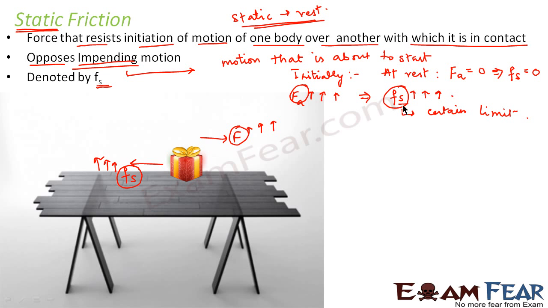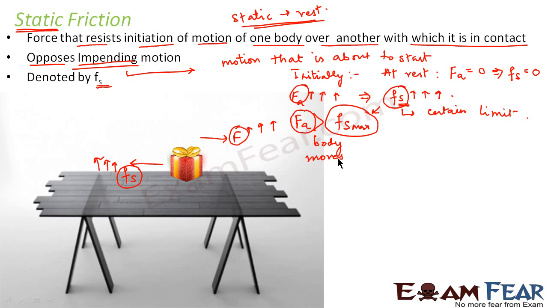When this reaches its maximum value, above which it cannot increase, at that stage the applied force becomes greater than the value of Fs maximum, because this is the maximum value which static friction can take. Now at this point, since the applied force becomes greater, the body starts to move. So the body moves.